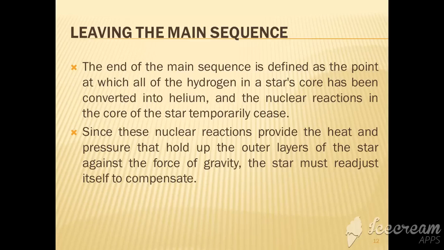So it stops the outer region of the star from collapsing. But when this nuclear reaction stops, then there is no energy pressure or energy force to compensate the gravitational attraction. So what happens then?